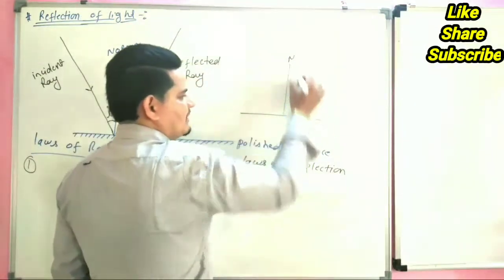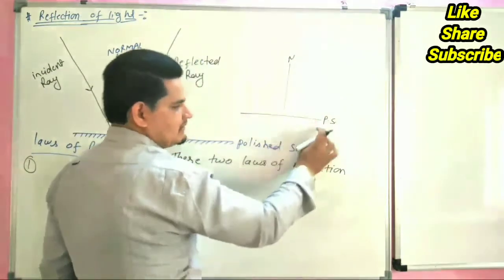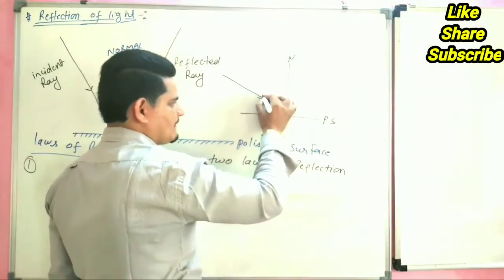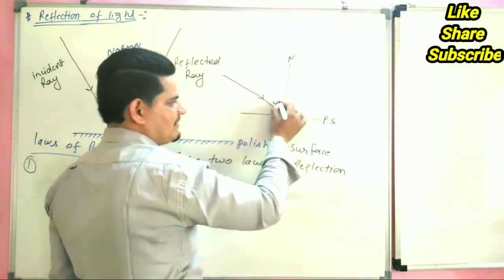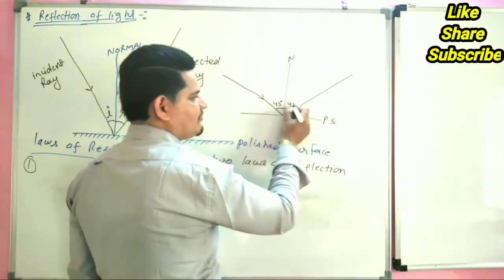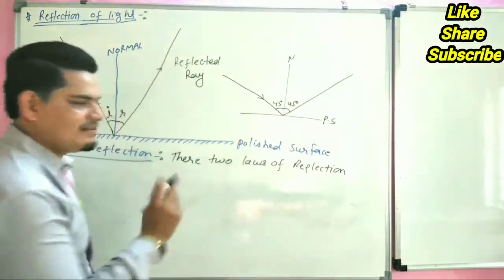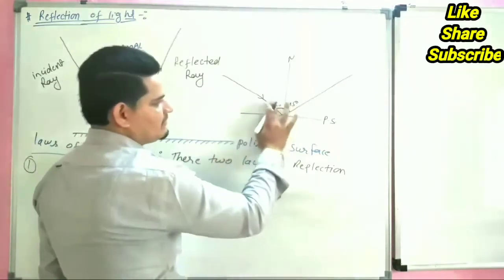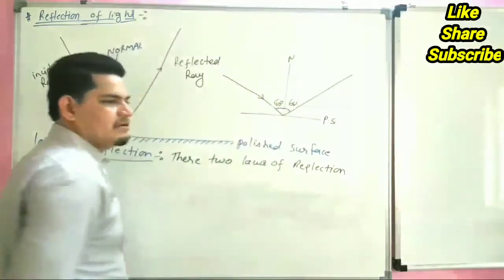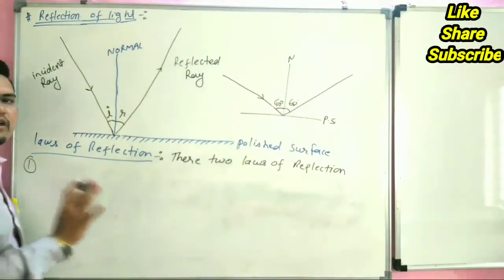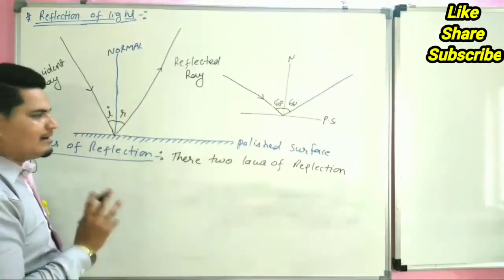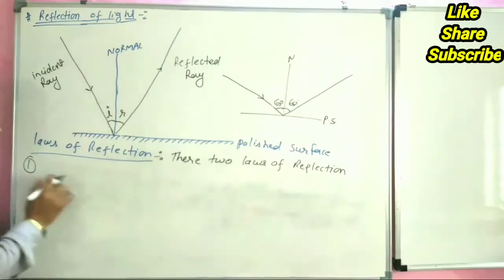This is the normal and this is the polished surface, PS. When an incident ray comes at a 45-degree angle, it will always be reflected at the same angle, 45. If the angle is 60, the reflected angle is always 60, because both angles are equal. The incident angle is always equal to the reflected angle. This is called the first law of reflection.